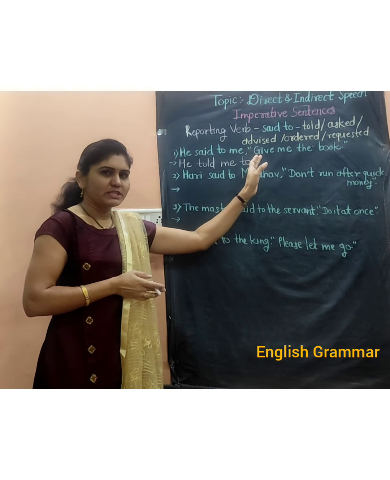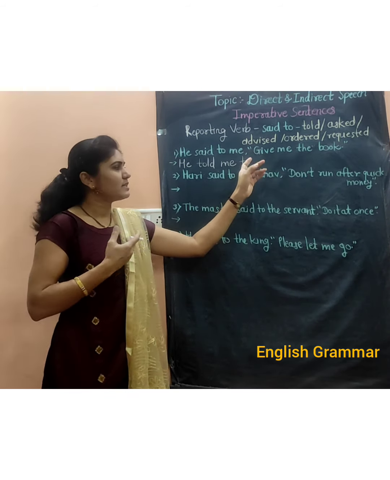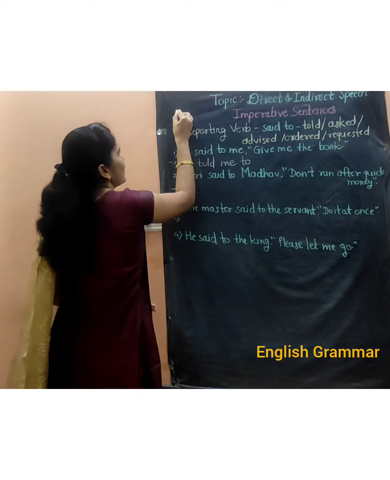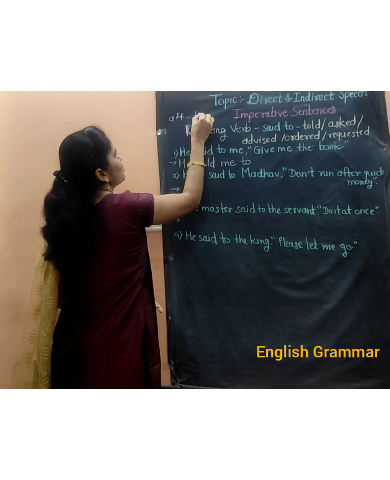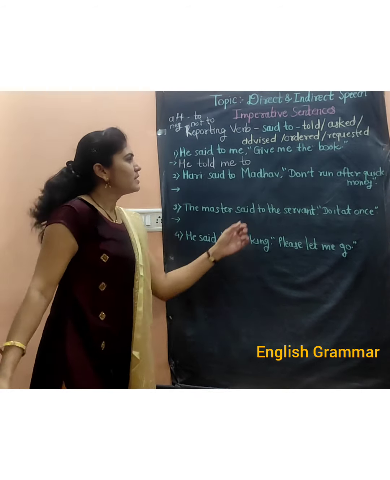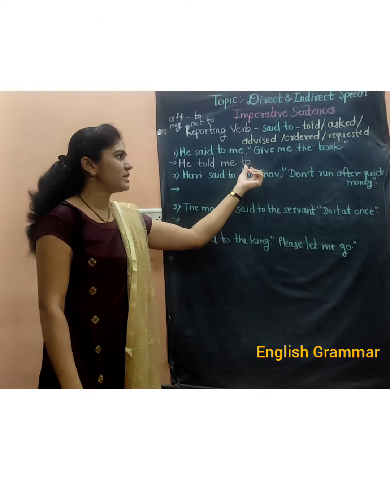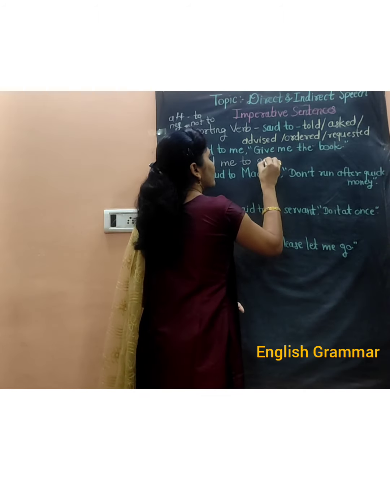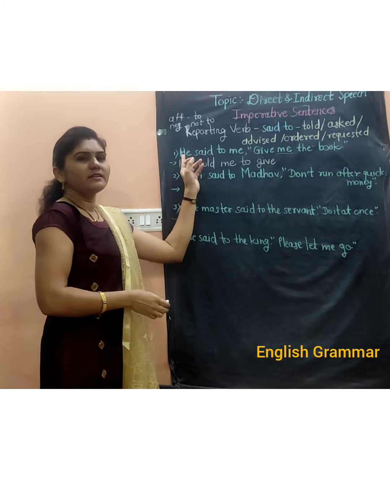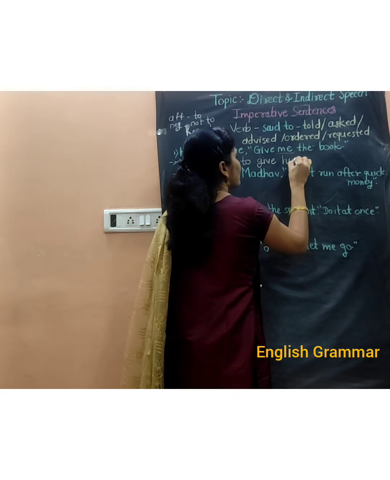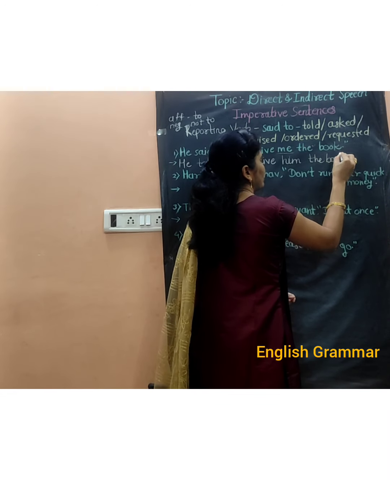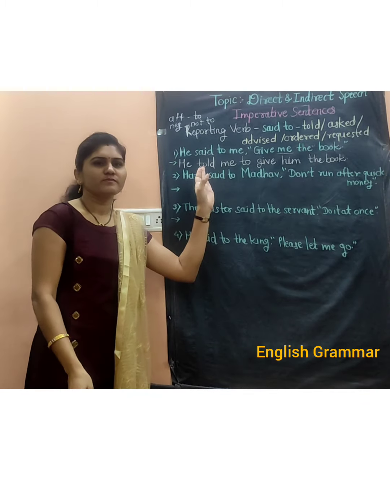If the sentence is affirmative, then we will use only to. If the sentence is negative, then we will use not to. Here I will write affirmative, then we will use to. If there is a negative sentence, then we will use not to. Here the sentence is affirmative, that's why we have used here to. Then the main verb to give. So instead of me, we will write here him. To give him the book. Then full stop. It's very easy.